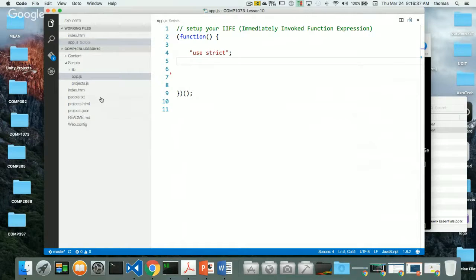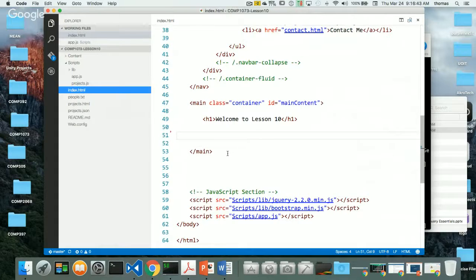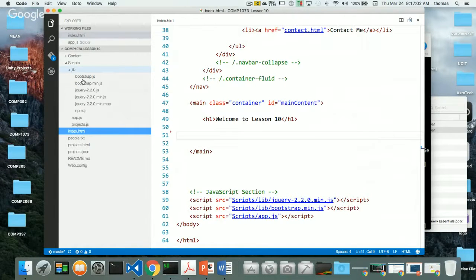One thing to note is when you want to hook jQuery into your files, we've already done that. We did it from day one. I kind of did it silently. I would say probably the first day we installed Bootstrap. jQuery 2.2.0 was the version of jQuery that we included with our files. We downloaded it and put it into a scripts lib folder, right? Here's our scripts lib, and notice that we have version 2.2.0 in here with Bootstrap.